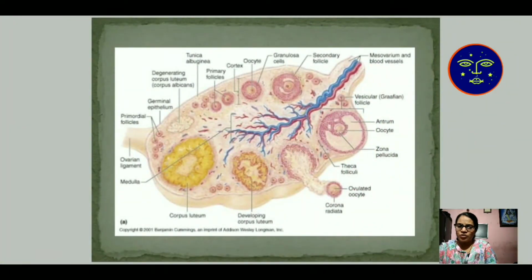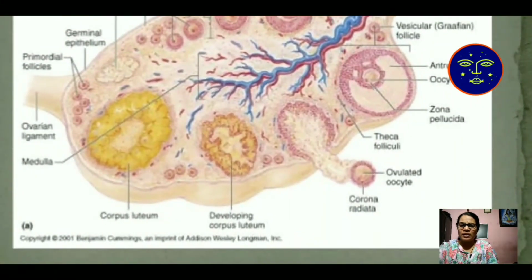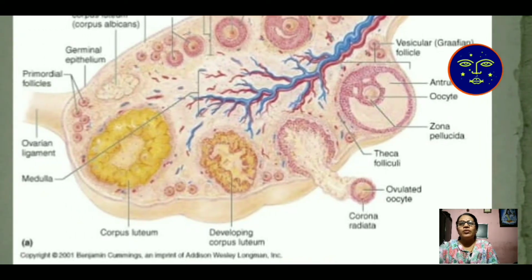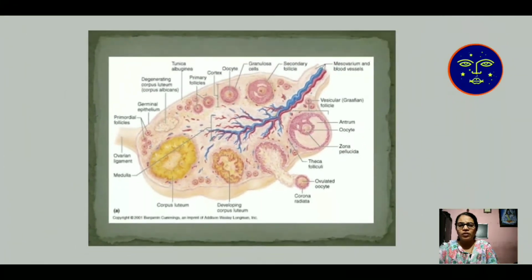This is the structure of the ovary, and here the ovum is developed, and after development ovulation of oocytes takes place. The outer layer of the ovum is known as corona radiata. When it is developed inside the ovary, the layer is known as zona pellucida. The zona pellucida and corona radiata are the outer layers of your ovum.